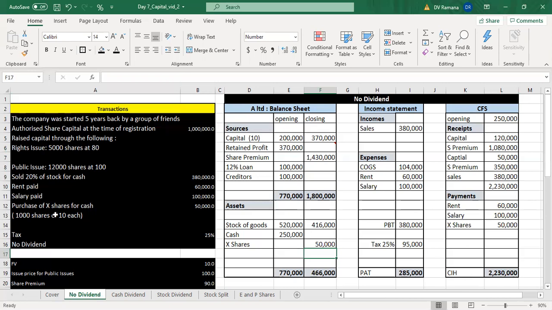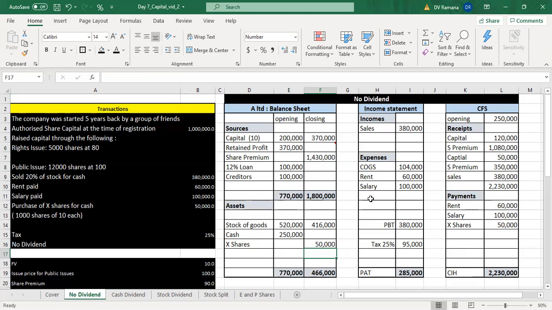But observe this, X shares, the face value of the share is 10. The market value at which A Limited purchased X is 50. So that means X has issued shares of rupees 10 at a premium of 40, or these have been purchased by A Limited from the secondary market at 50.